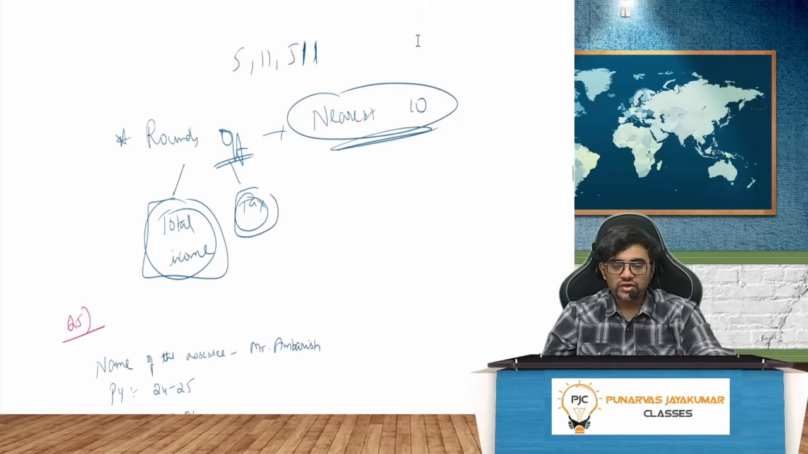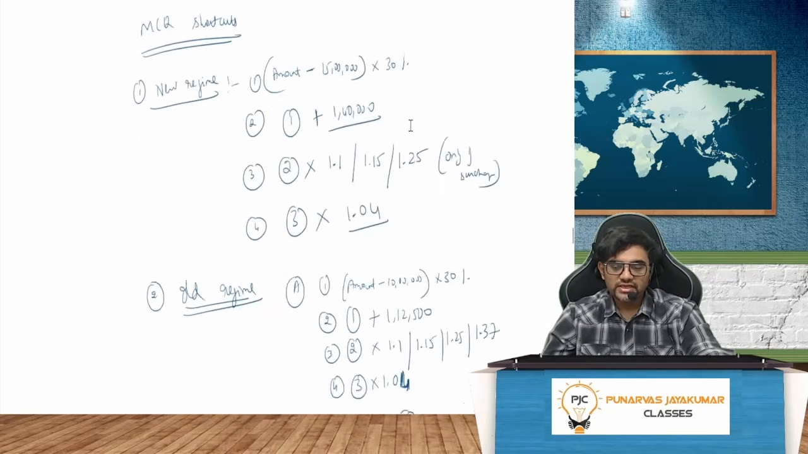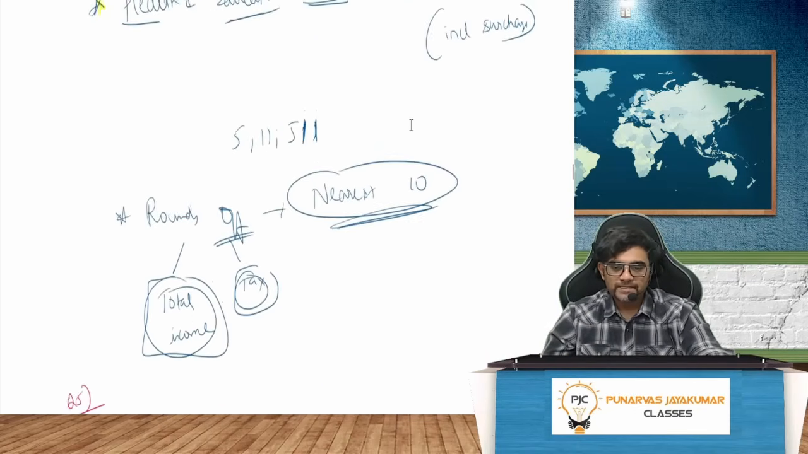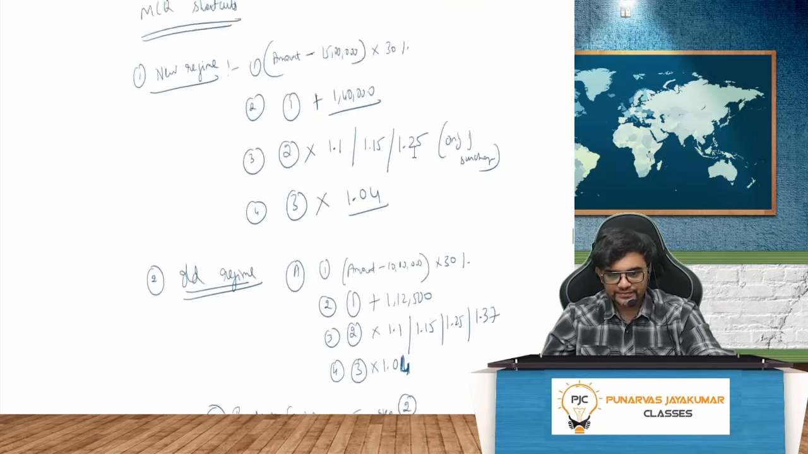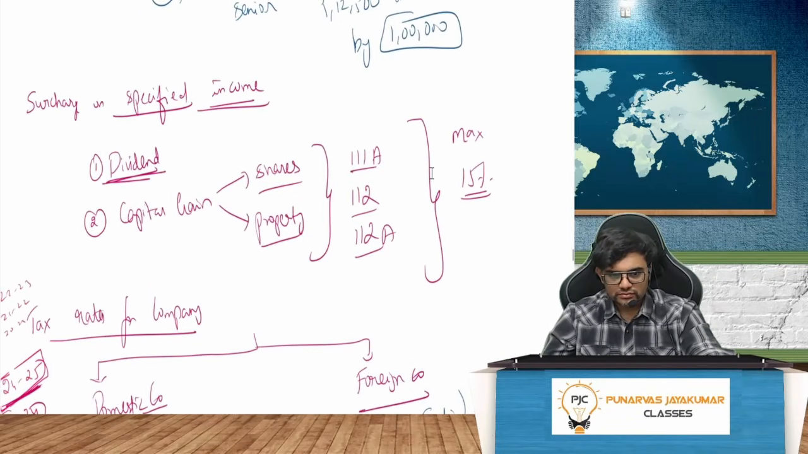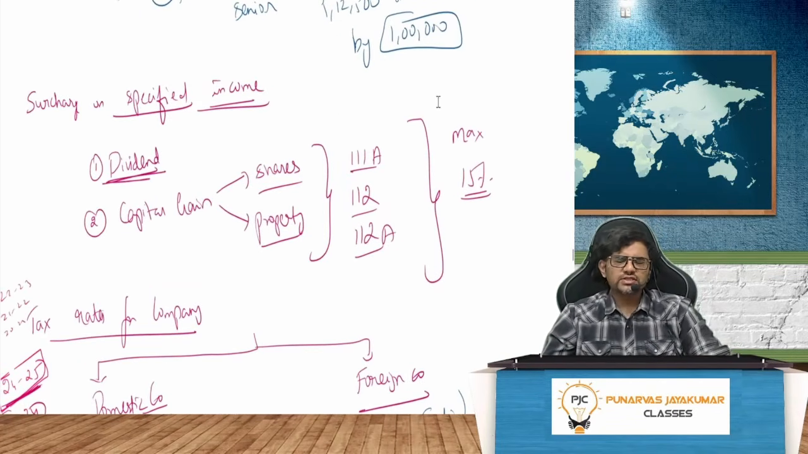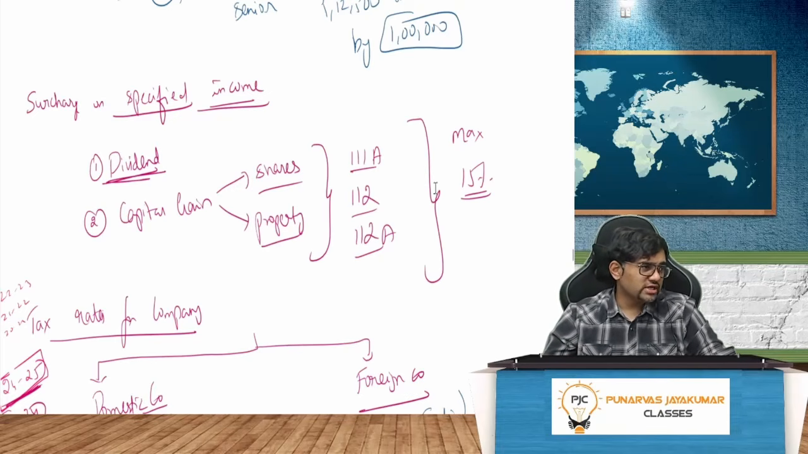Now, rounding off. Rounding off always should be to the nearest 10. Rounding off of total income also, rounding off of tax also, it should always be to the nearest 10. So if your income is, let's say, 27 lakh 37,498, the nearest 10 will be 500. If it is 492, the nearest 10 will be 490 rupees. Got it? That's how you have to look at it. Now, guys, there is surcharge on special income also.